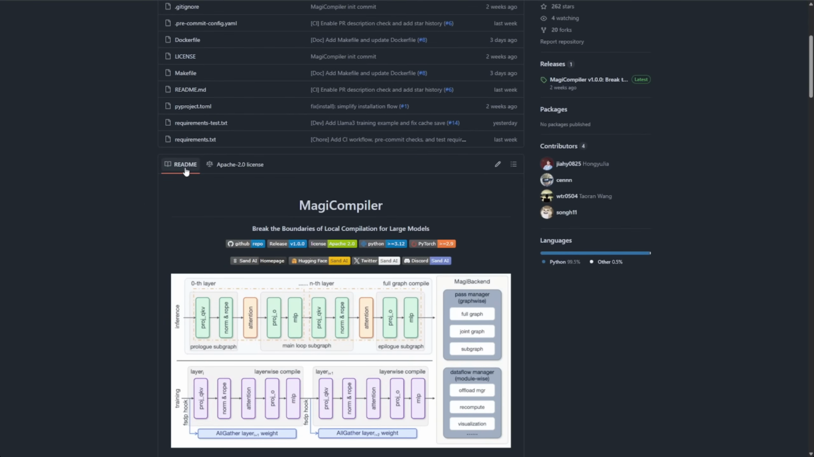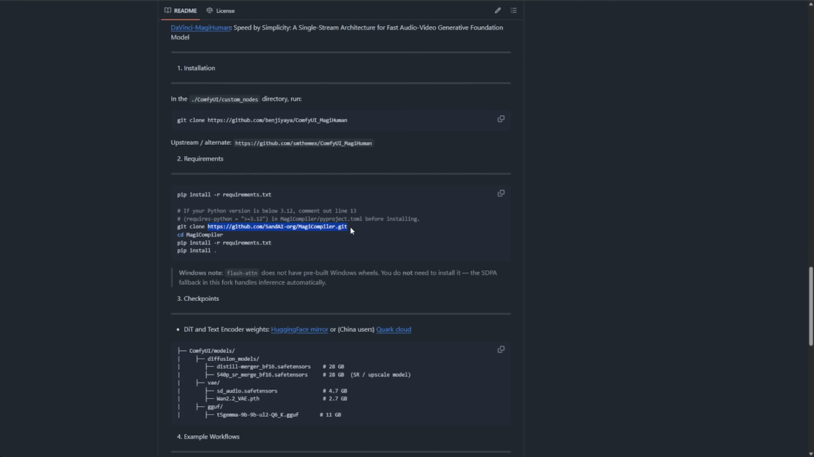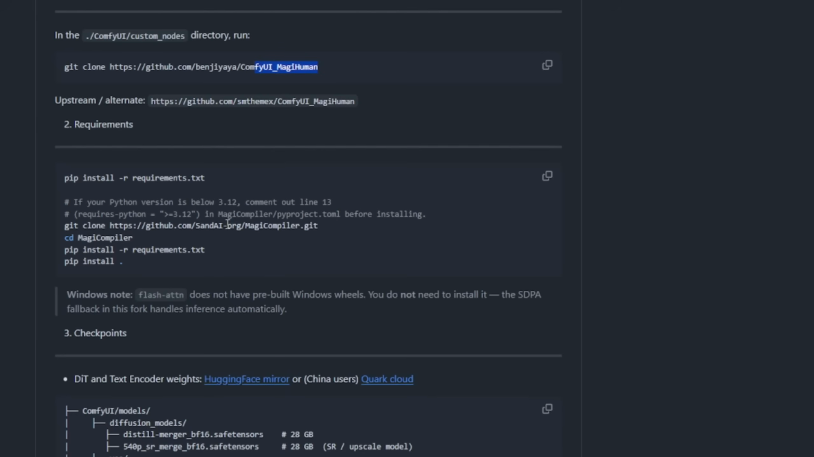My suggestion? After grabbing the MAGI Human custom nodes, download the MAGI Compiler repo inside that same custom nodes folder. Keeps everything tidy in one place without messing with external paths. Installation requires a few extra steps beyond just git clone and pip install. You have to download the MAGI compiler inside the custom nodes folder and run pip install requirements within that compiler repo.